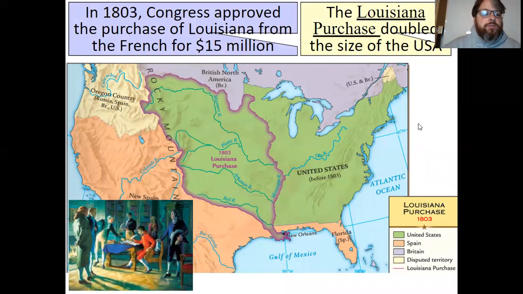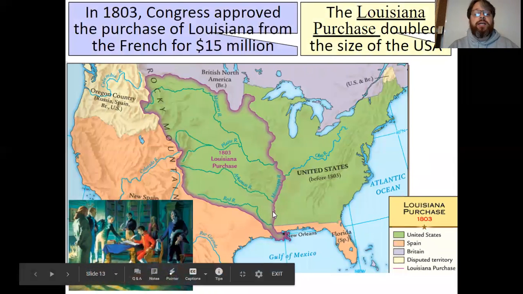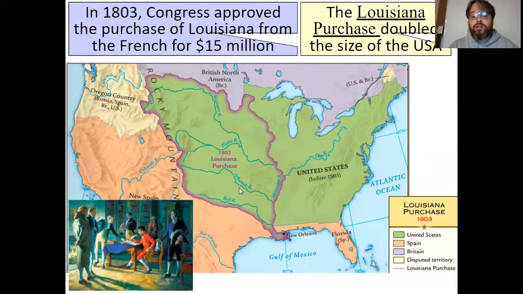In 1803, Congress approved the purchase of Louisiana from the French for $15 million. Keep in mind, it's not just this state of Louisiana, which would be down in here. It's this entire territory. It was a third of the size of the current United States. The Louisiana Purchase doubled the size of the United States at that time period. Over here was still Spain. It was near Spain and other territories. Now the United States is all of this.